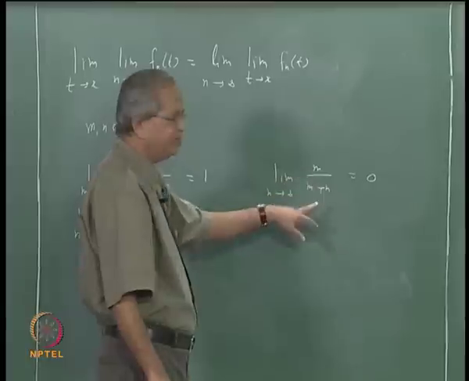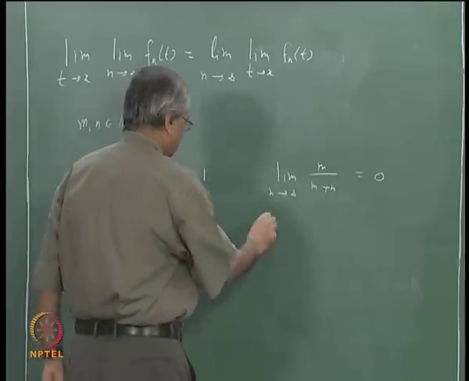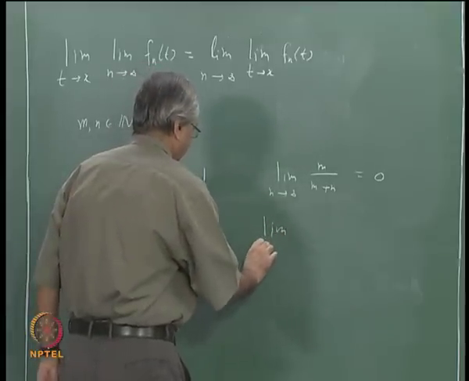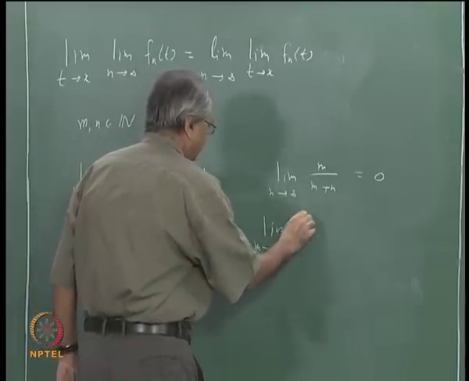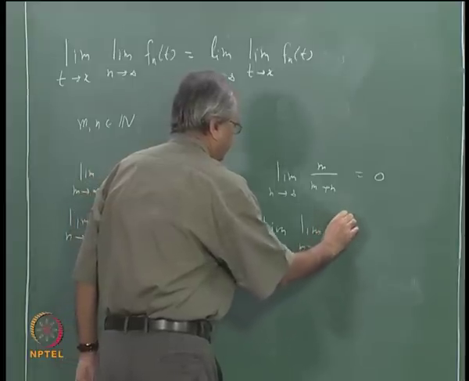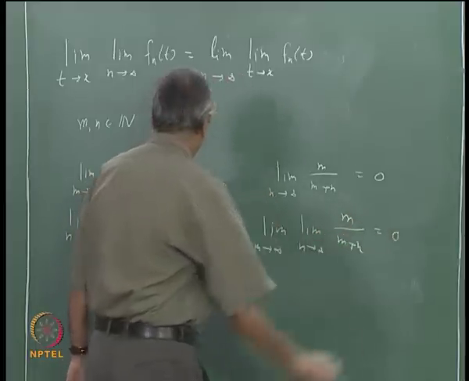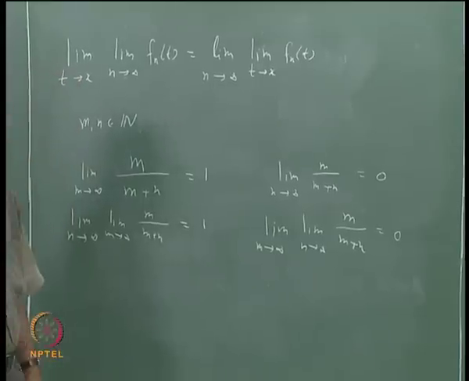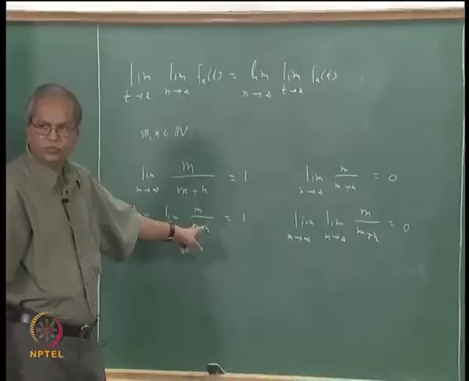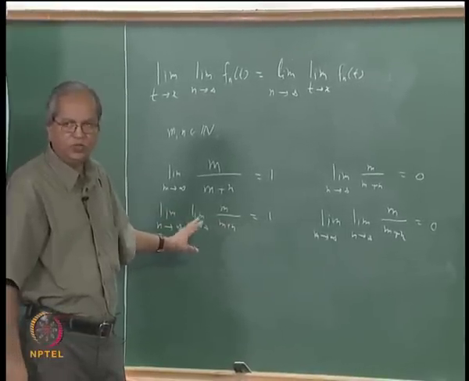So if you now let m tend to infinity, you are going to get 0. So the limit as m tends to infinity of the limit as n tends to infinity of m by m plus n is 0.